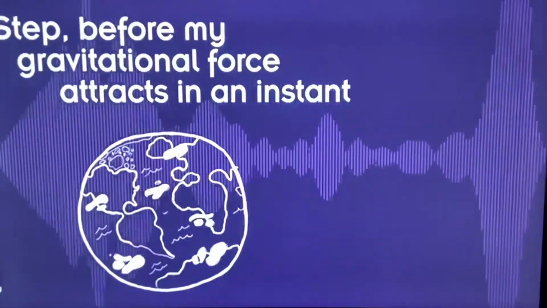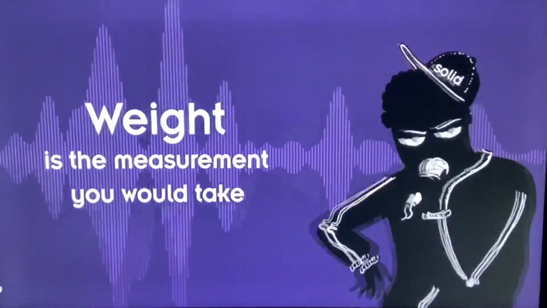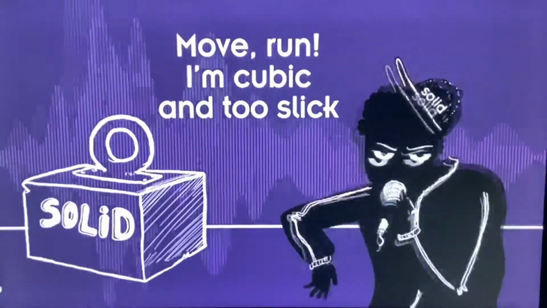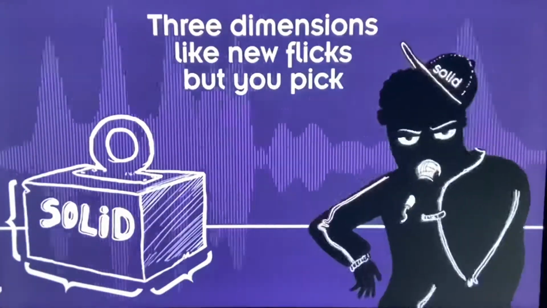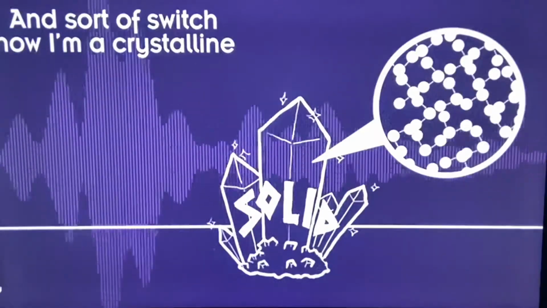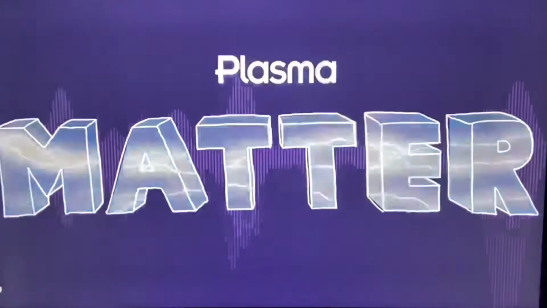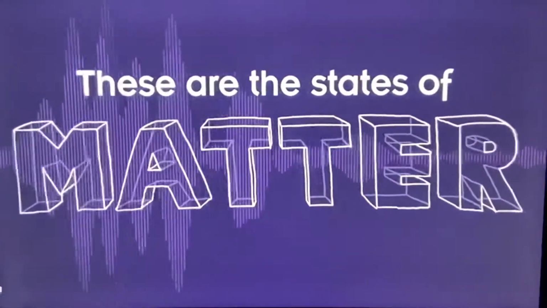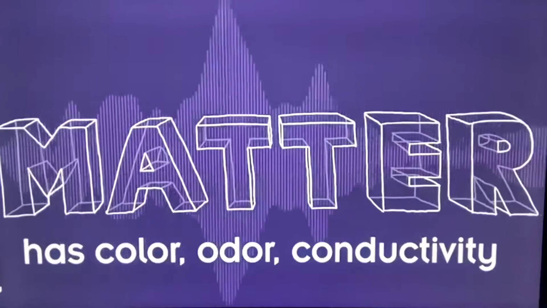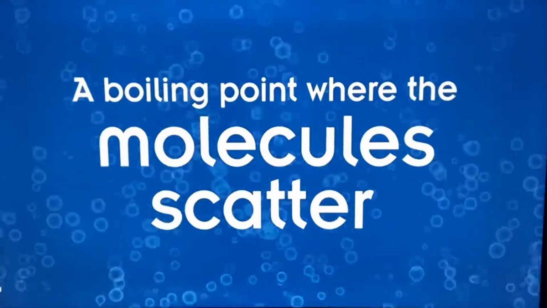Step for my gravitational force attracts in an instant, depending on the mass and the distance. Weight is the measurement you would take. Scientifically it'll be Newton. Put me away a few tons. Ooh, run, I'm cubic and too slick. 3 dimensions like new flicks, but you pick. Like I could be amorphous. Keep the molecules, you don't know what the water is. A sort of switch. No, I'm a crystalline. Atoms in a pattern that are crystal clean. Me, I'm a solid, liquid, gas, plasma. These are the states of matter. Solid, liquid, gas, plasma. These are the states of matter. Matter has color, odor, conductivity, density, interface with solubility, a boiling point where the molecules scatter.